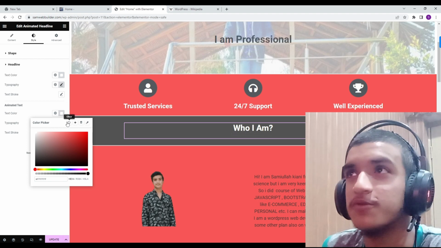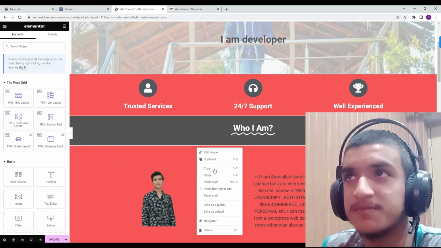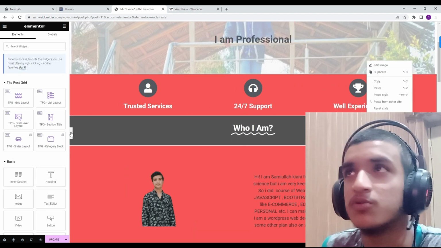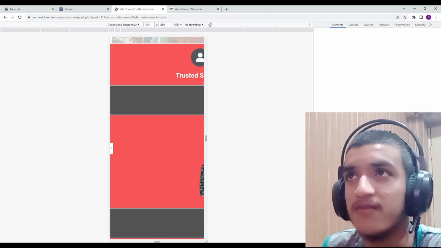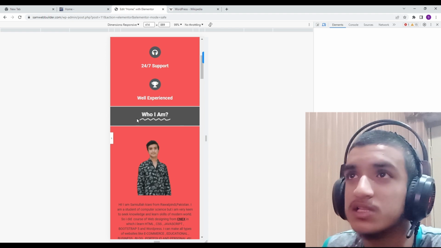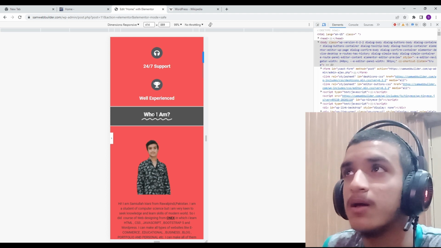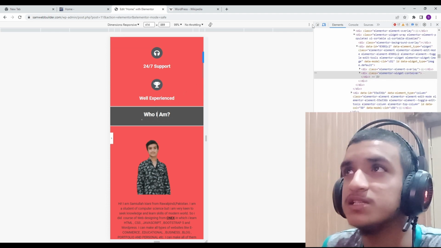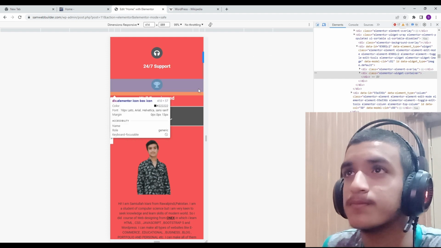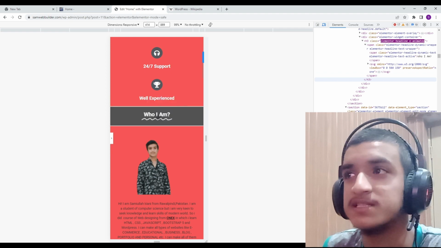Because if you do coding, you have to change the code, and WordPress changes the code by itself. For example, let me check. When you do coding, you have to change this by coding. Here you can see the code. But what WordPress does is change it by itself when you change the color here.